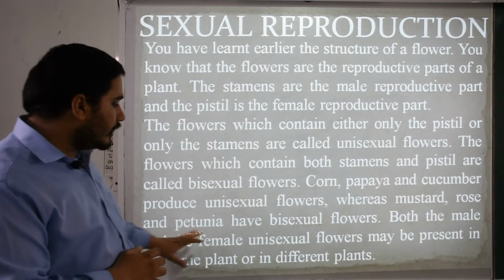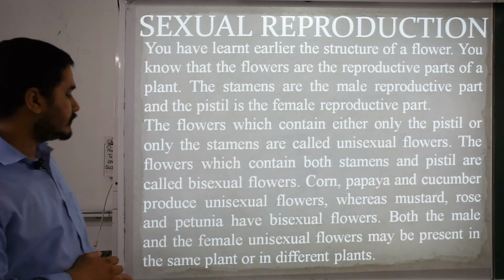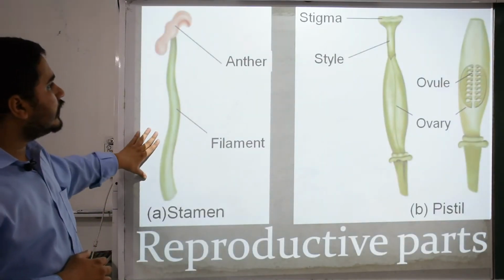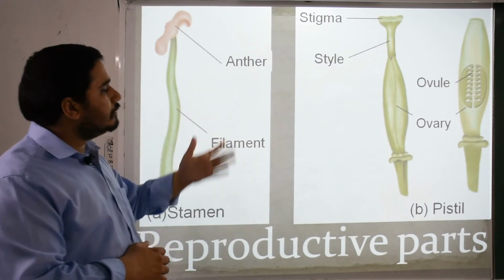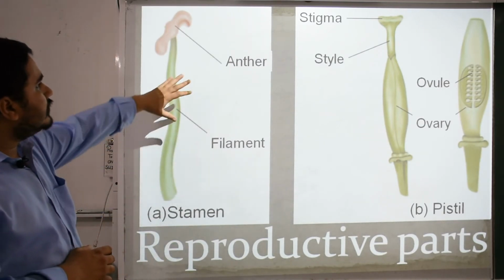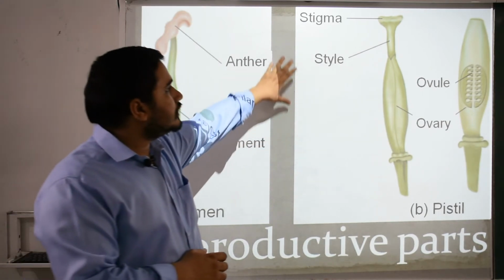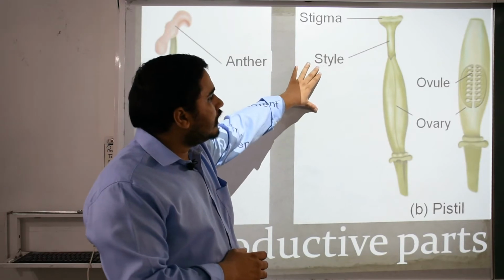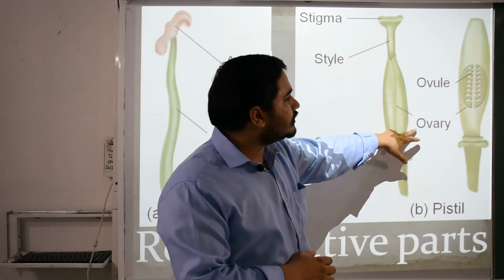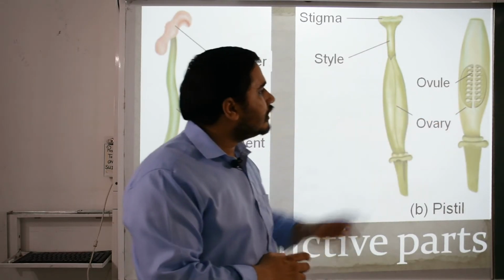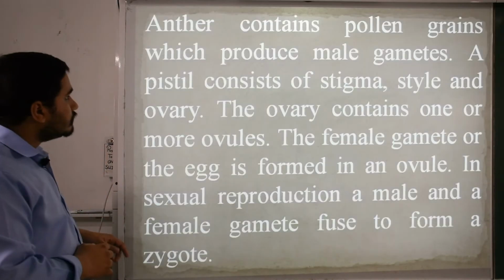Both the male and the female unisexual flowers may be present in the same plant or in different plants. Here you can take the example of the stamen and pistil, that is the male part and the female part, the reproductive parts. The anther is the top part and the filament is here. And here the stigma and the style, and the center part contains the ovule, and this whole part is called the ovary. If we cut the ovary, we can find the ovule inside. So that is the pistil and that is the stamen.